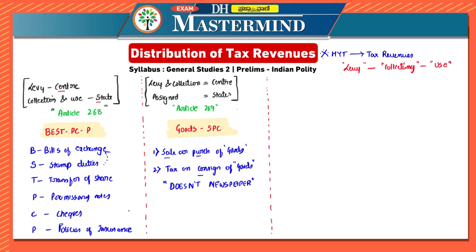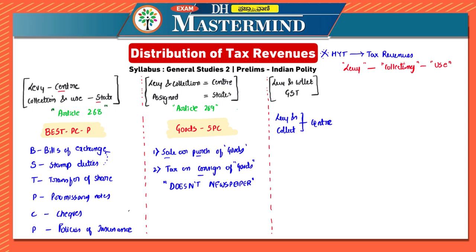Next one. The next two are very important because there is a slight difference in them. Next one is the levy and collection of GST itself. Now in this shortcut, there is only one word which we have to remember. We will see about that a little later. But you have to remember that these are levied also and collected also by the center.